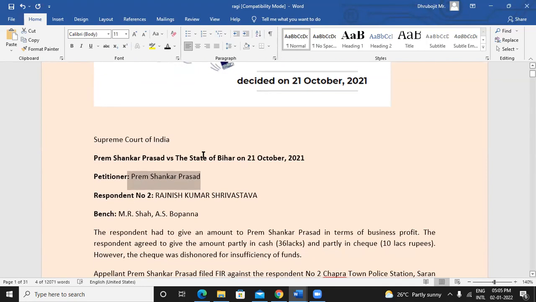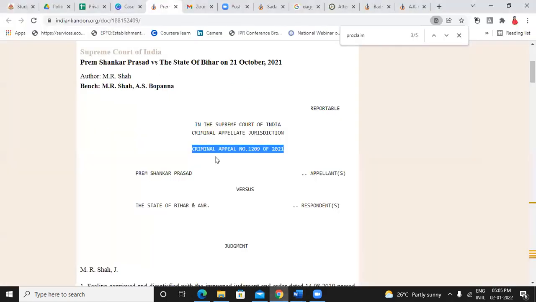Plus, there is no limitation as such, right? How many petitioners or how many respondents can be there in a case? In the same way, there were more than one respondents. First one is State of Bihar. Respondent number 2 is important, who is Rajneesh Kumar Srivastava. Okay, Rajneesh Kumar Srivastava is the respondent number 2.